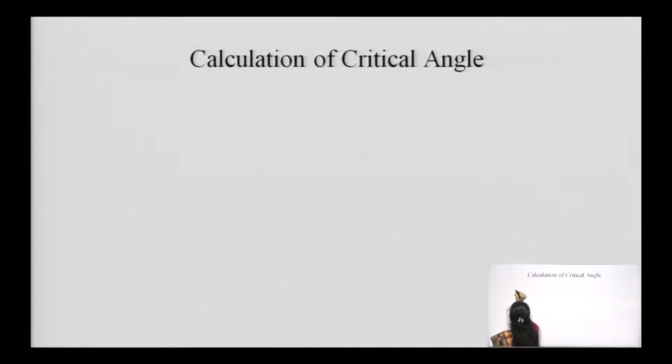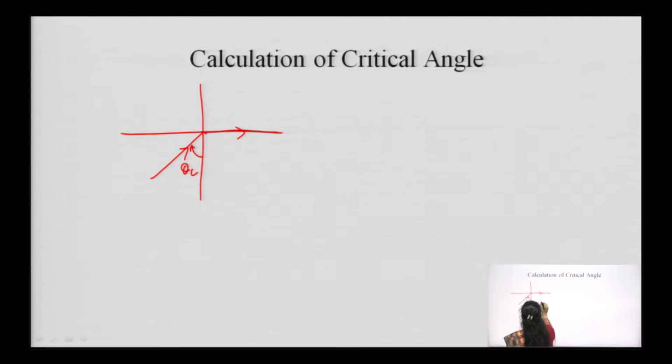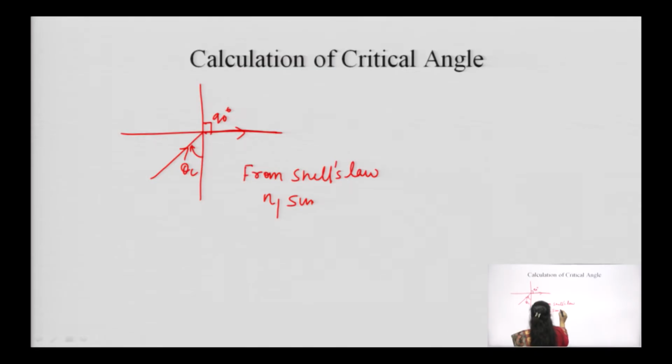So, this is our critical angle. Now, first from Snell's law, n1 sin phi 1, if we take the refractive index of the first medium as n1 and the second as n2.